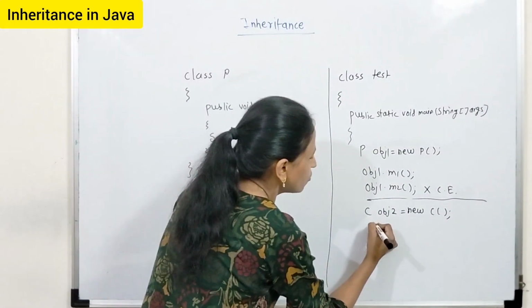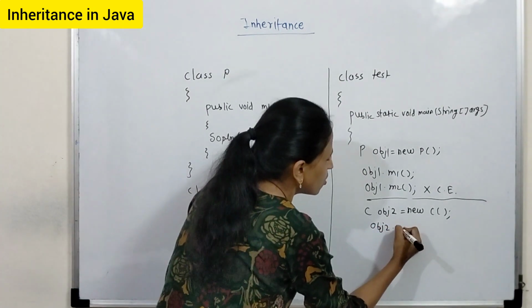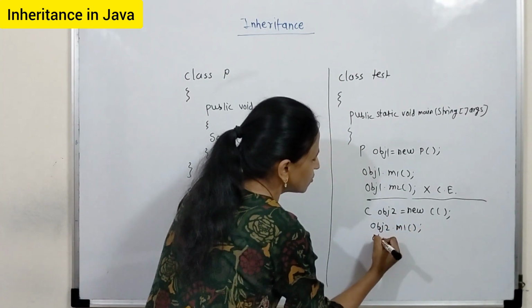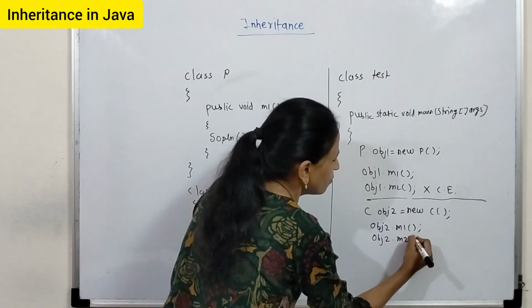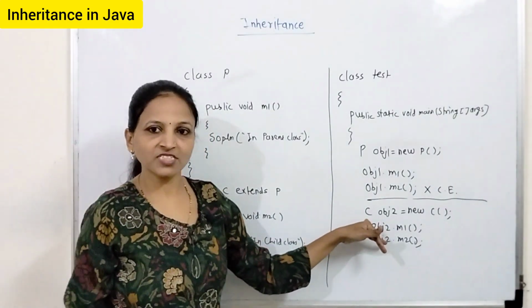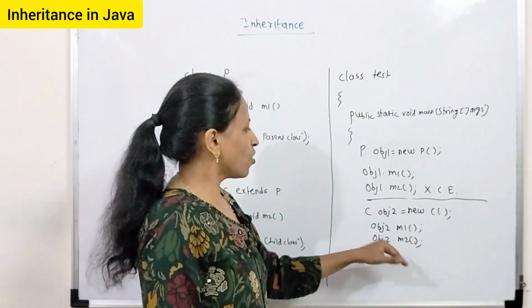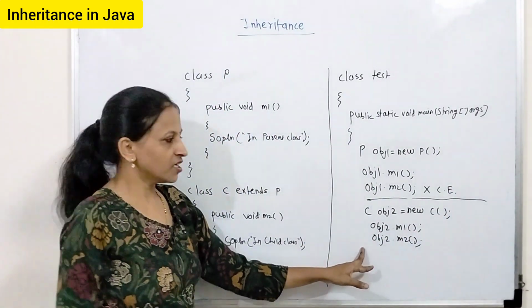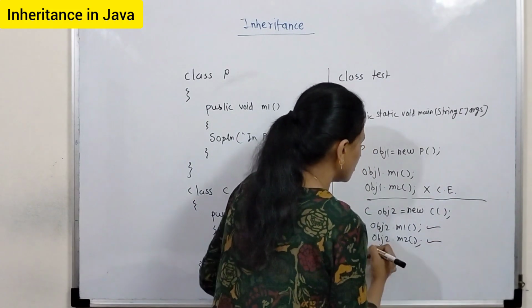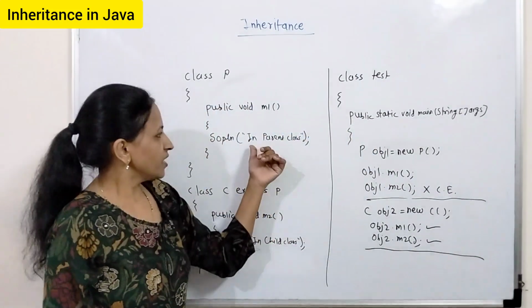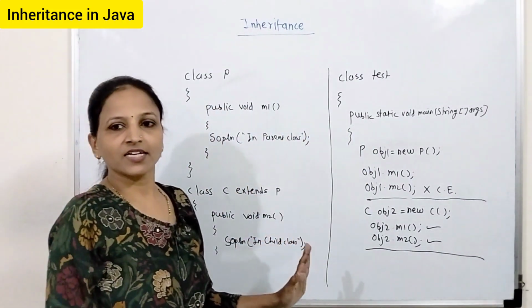If we call like this obj2.m1 and obj2.m2, no problem, because the reference is of type child, and the object is of type child. We can call both the methods here. It will easily work. Here you will get output like in parent class, then in child class. Both you will get.